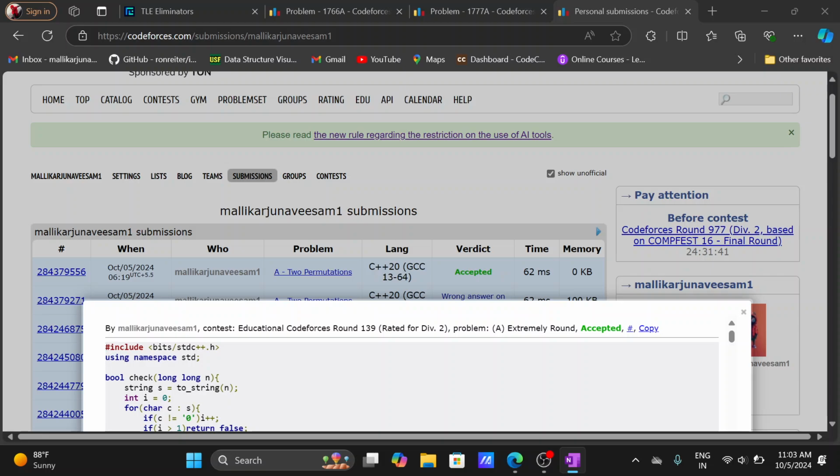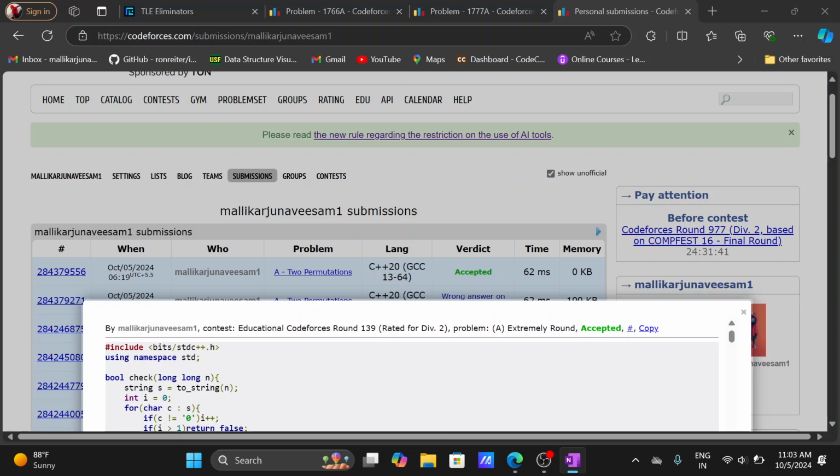If we take a number like 100 and divide it by 10, this zero cancels, this one cancels, so there is only one non-zero digit. But when we take 11 and divide it by 10, we have more than one non-zero digit, so we have to return false.